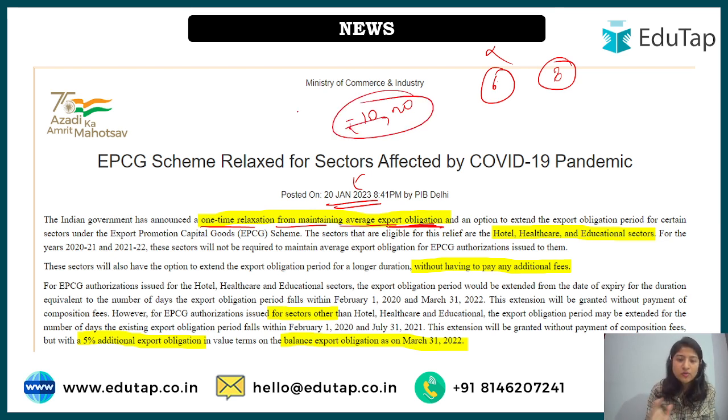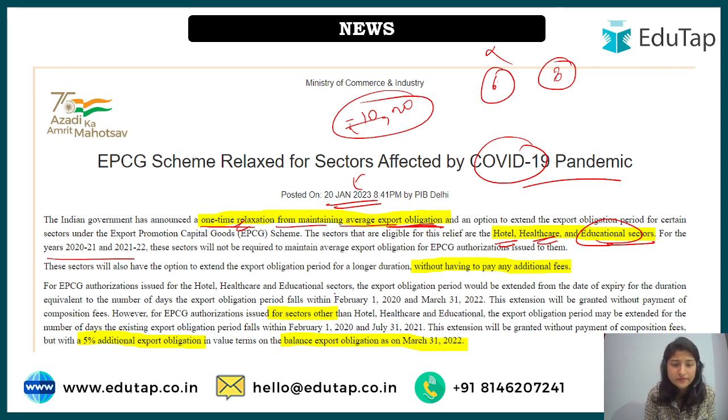Here the government is saying, because of the COVID-19 pandemic, every sector was affected, right? So there is a one-time relaxation. And this relaxation is only for specific sectors. Which are these sectors? These are the hotel and hospitality sectors, healthcare and educational sectors. Only in these sectors this leverage has been provided, one-time relaxation. And here also for the year 2021-22, there is a time period they have assigned: February 1, 2022 to 31st March 2022.